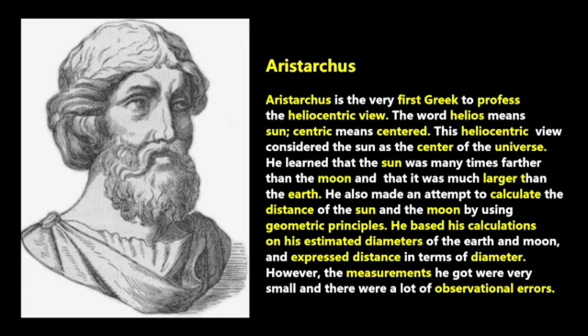He learned that the sun was many times farther than the moon and that it was much larger than the earth. He also made an attempt to calculate the distance of the sun and the moon by using geometric principles. He based his calculations on his estimated diameters of the earth and the moon and expressed distance in terms of diameter. However, the measurements he got were very small and there were a lot of observational errors.